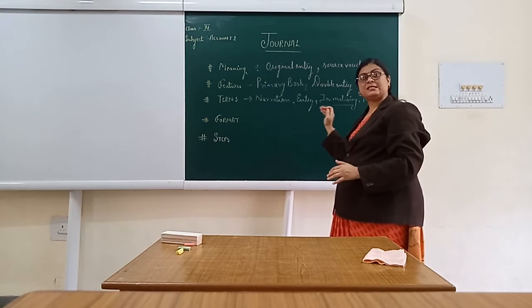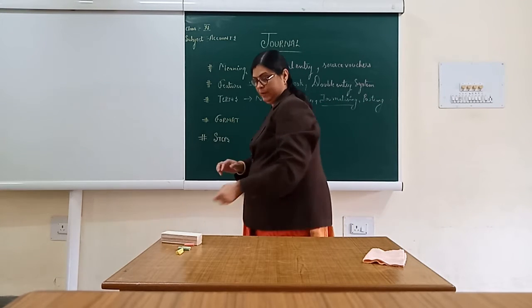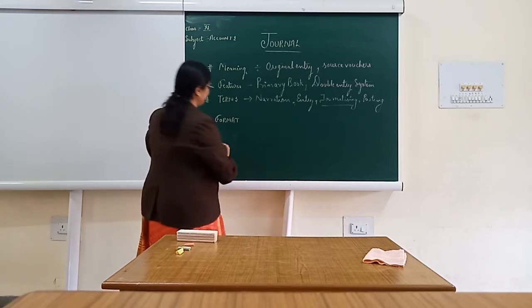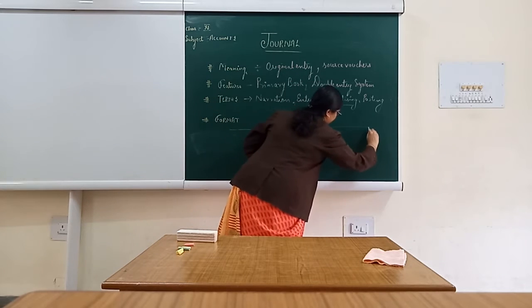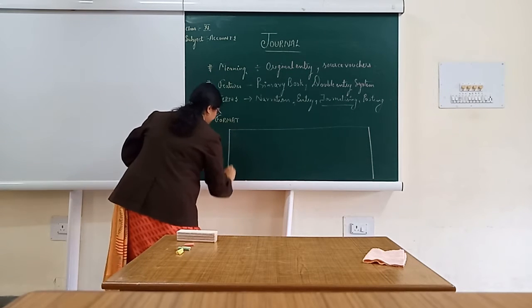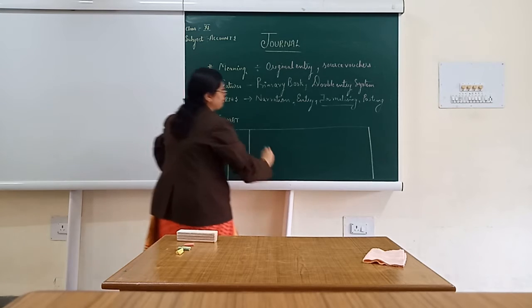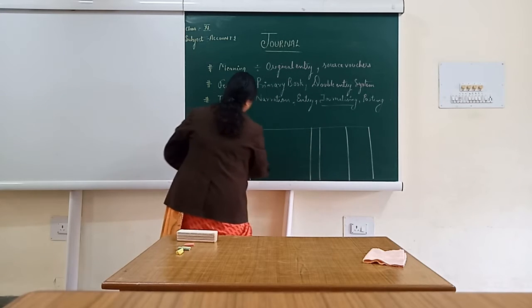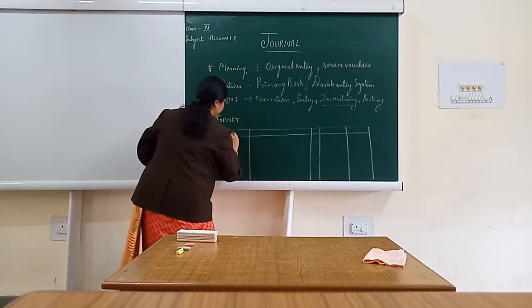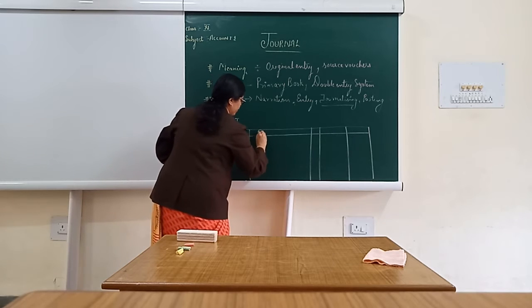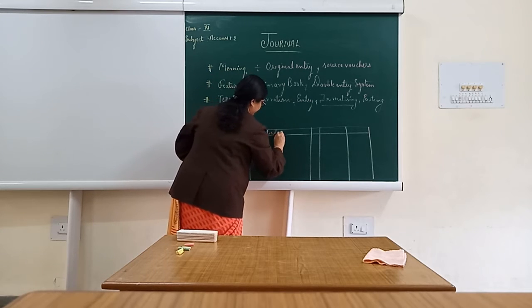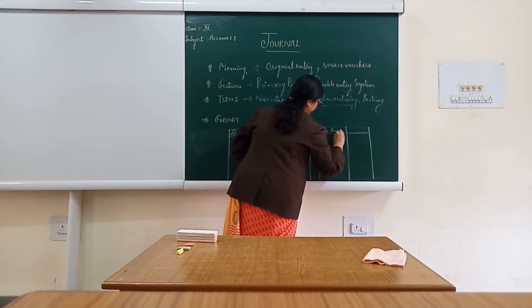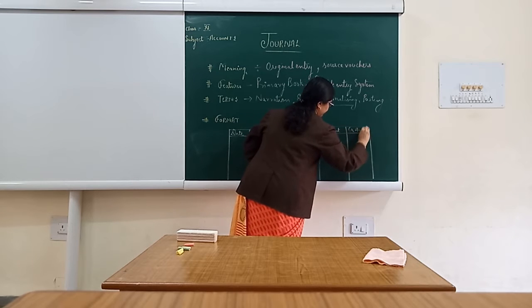Now we people are going to discuss regarding the format of journal. When I am going to discuss regarding the format of journal, what we people are going to have? See the format of journal. When we are going to make a format of journal, it will consist 5 columns: date column, particular column, ledger folio, debit amount column and credit amount column.